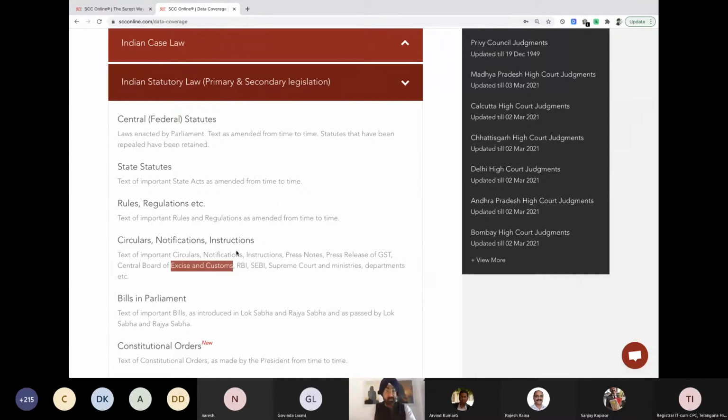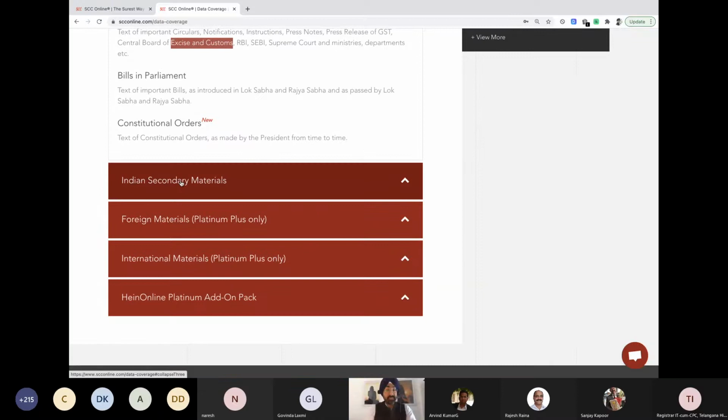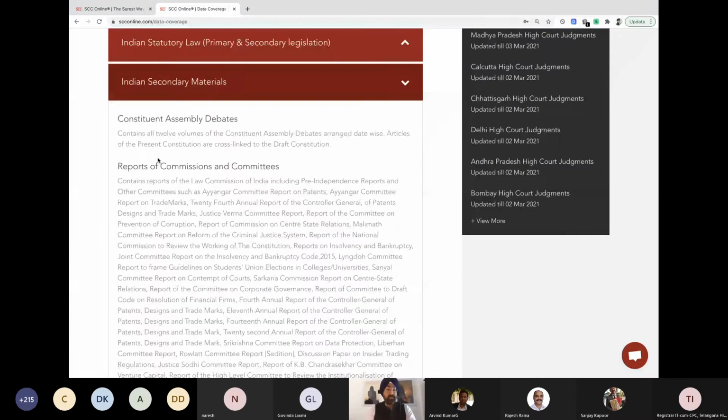Saves your time. Then we have your bills in Parliament, not the live commentaries, but as it was introduced in one of the houses or as passed by one of the houses, which is given over here. Your constitutional orders have also been made available. Then your secondary materials, which aid the primary material, that contain your Constituent Assembly debates. All the 12 volumes are available over here.